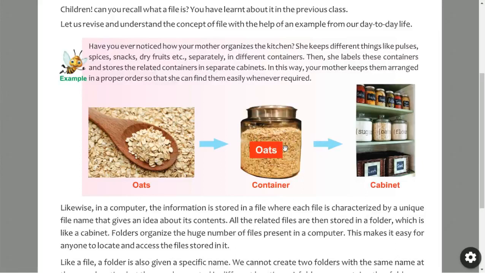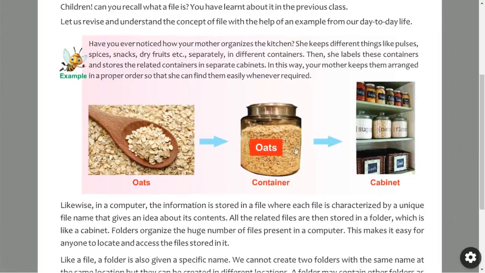And so like this oats, we have different types of containers, like we have sugar, tea powder, pulses, spices, snacks, dry fruits. So different types of things are all kept in containers, and all the containers are arranged like this, you can see here. This arrangement is called a cabinet. In this cabinet, all the things are arranged properly. So that's the same concept.